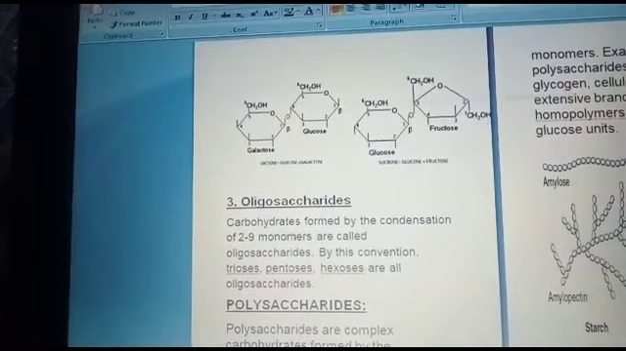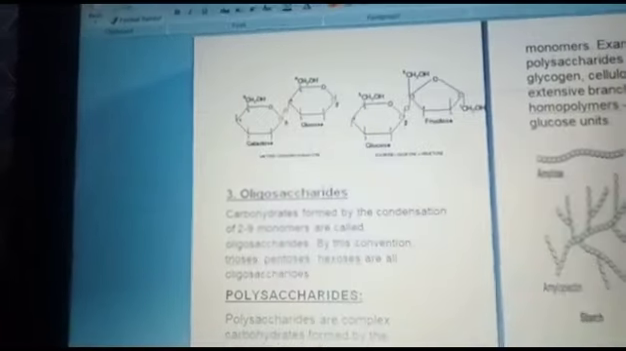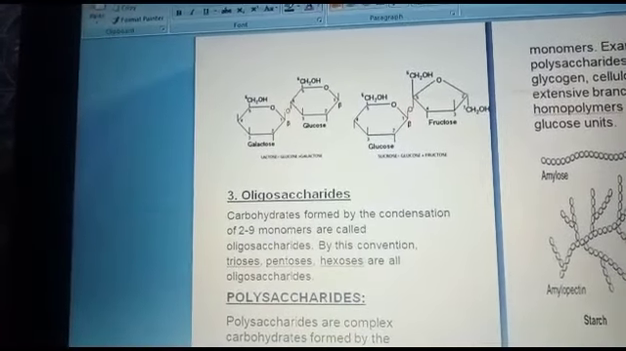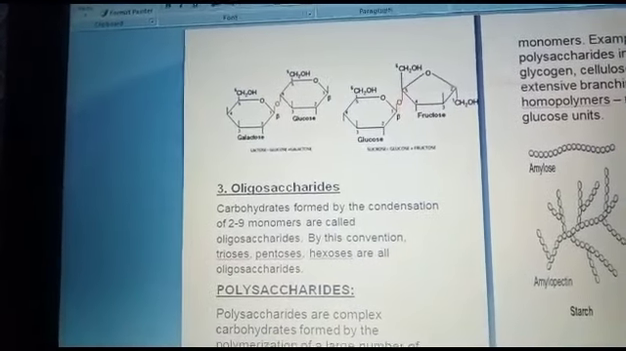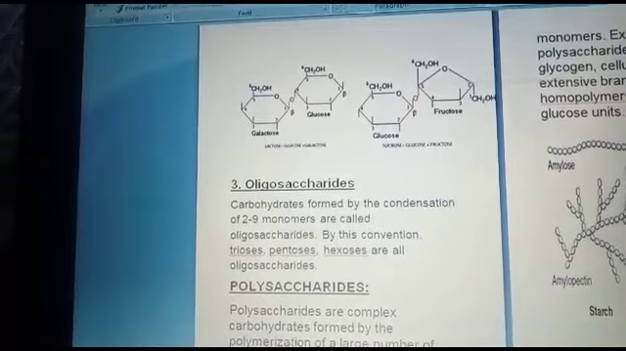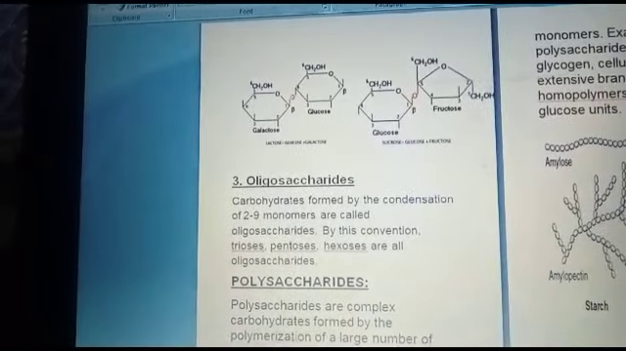The other one is oligosaccharide. Carbohydrates formed by the condensation of 2 to 9 monomers are called oligosaccharides. By this convention, trioses, pentoses, hexoses are all oligosaccharides.